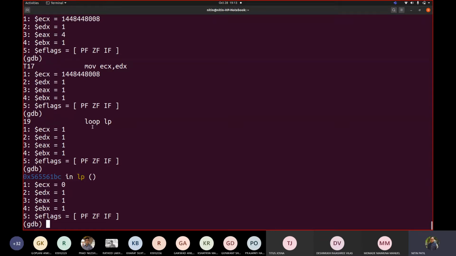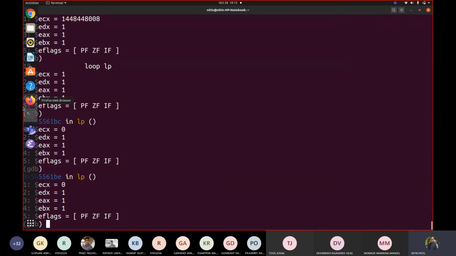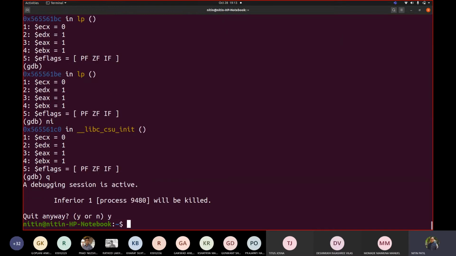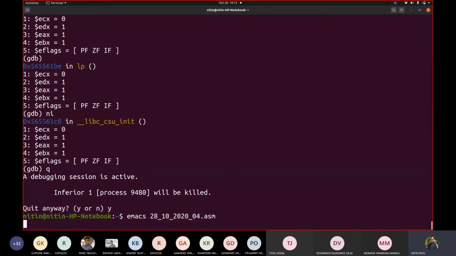Now see what is happening, where exactly it is going. Loop LP. Now it should go back earlier, no? So if I write ni, it came out of the loop. Correct. That means it is comparing the value of ECX. So we have seen here an instruction which is somewhat similar to a comparison. Now I will write in that editor the changes I introduced here.